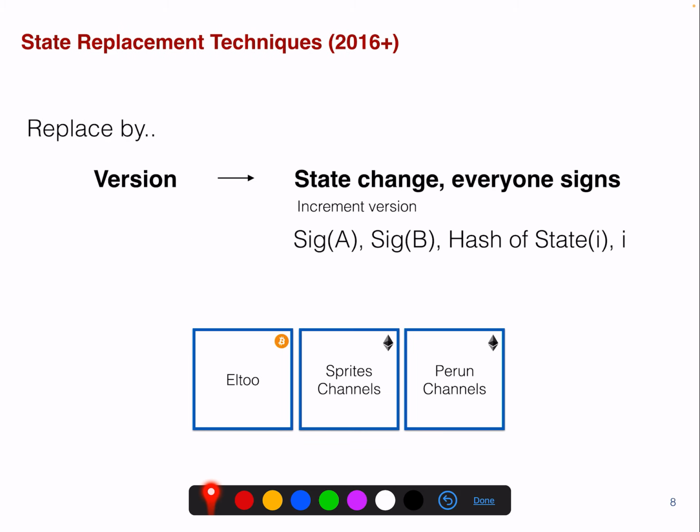So what about the state replacement techniques after 2016? We can do a replace by version. So we have a signature from party A, a signature from party B, and then we have the hash of the state I, and here a counter I. And with this particular version, version I, you can replace the state as you go on. And this is something that's being used by more modern off-chain protocols such as L2, Sprites channels, or Perun channels. There are different blockchains each.